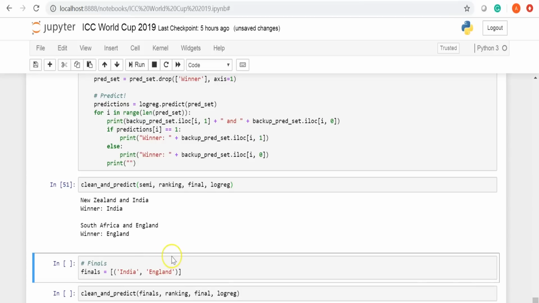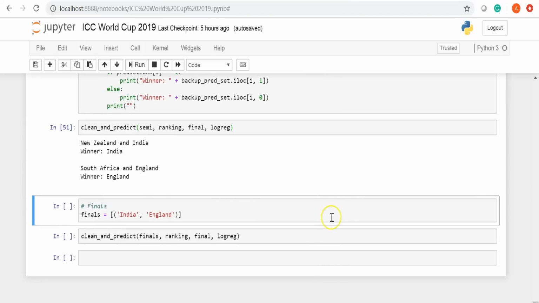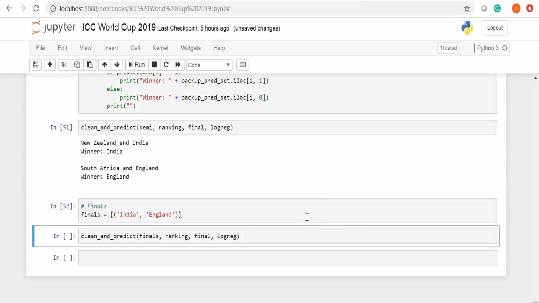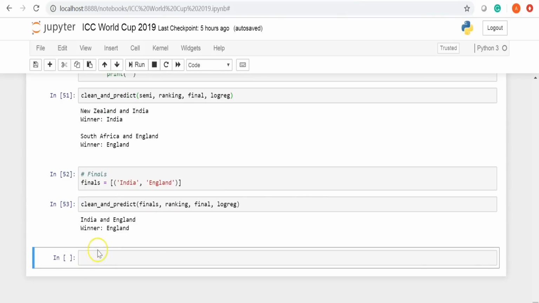So we have the 2 finalists, India and England. We'll store these finalists into a tuple called finals. Finally, we'll call the clean and predict function to know who is winning this World Cup. And there we go, we have England being the probable winner of this World Cup.